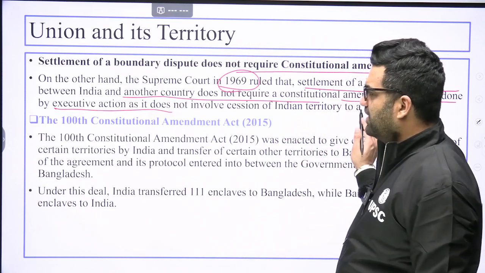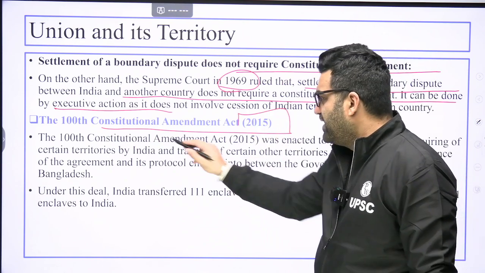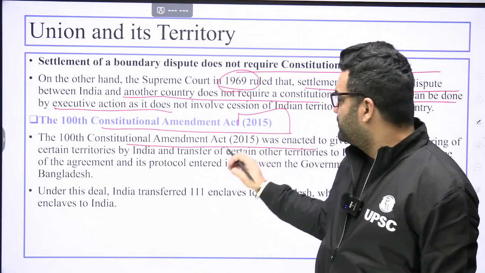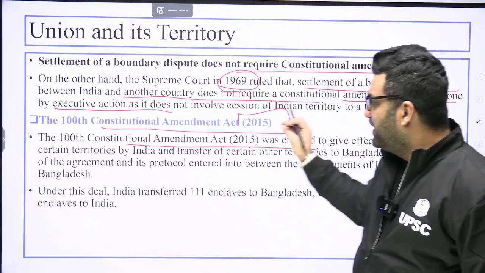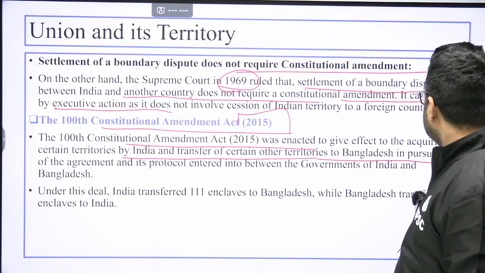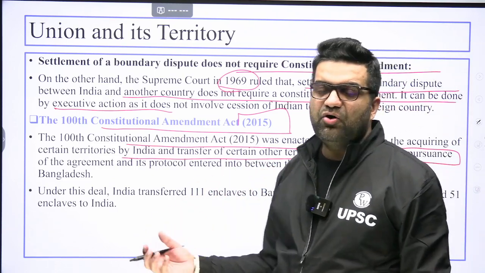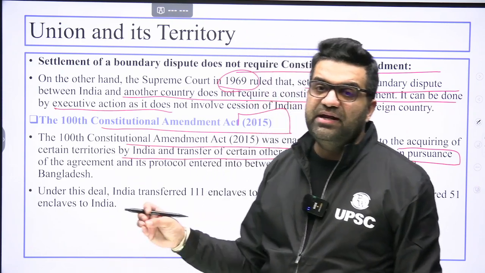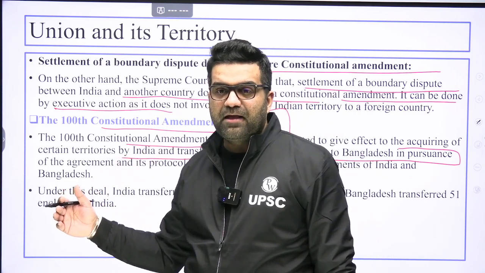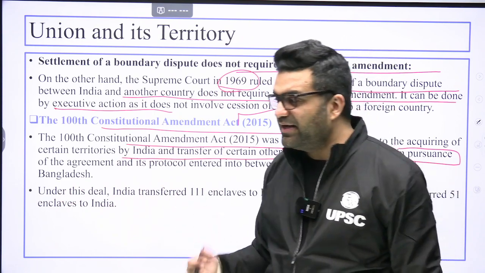Now, the 100th Constitutional Amendment Act 2015. The 100th Constitutional Amendment Act was enacted to give effect to the acquisition of certain territories by India and the transfer of certain other territories to Bangladesh in consonance with the agreement on land enclaves, wherein India gave away 111 such villages, okay, and Bangladesh in return transferred 51 villages or enclaves to India.